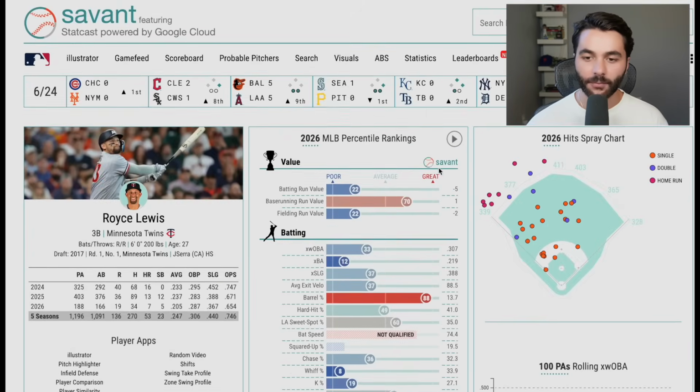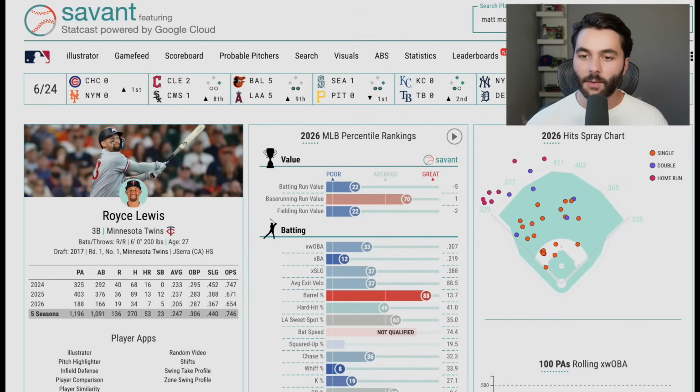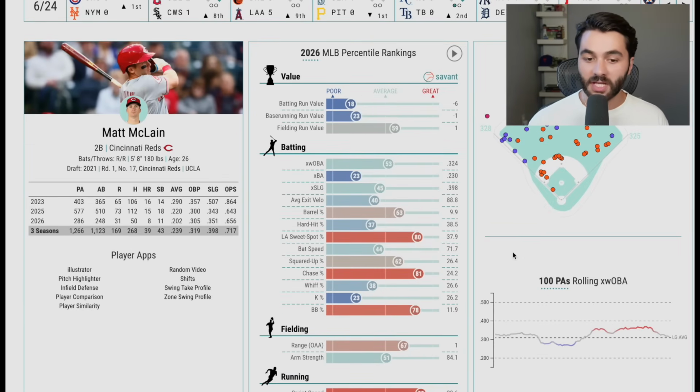Now, after that, I'm kind of intrigued by Matt McLain. And that's probably a dirty thing to do right now because I know how much Matt McLain's hurt all of us in fantasy baseball over the years. But when he went back to shortstop, filling in for Elly De La Cruz, things have been swinging up for him. And as bad as Matt McLain always is, if you're in leagues where this is important, the 8 home runs and the 11 stolen bases will always help us out.